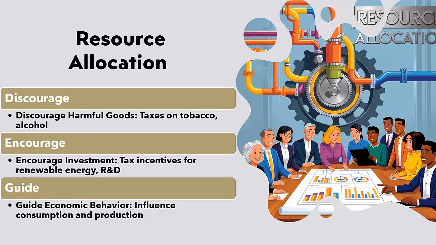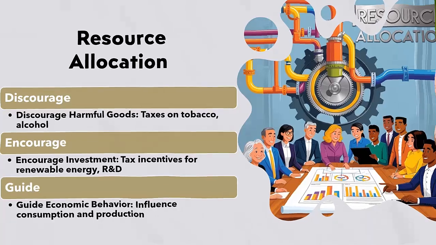4. Resource allocation. Taxes can influence the allocation of resources within an economy. By imposing higher taxes on certain goods and services, the government can discourage their consumption or production. For example, high taxes on tobacco and alcohol aim to reduce their use. Similarly, tax incentives can encourage investment in desired areas, such as renewable energy or research and development.